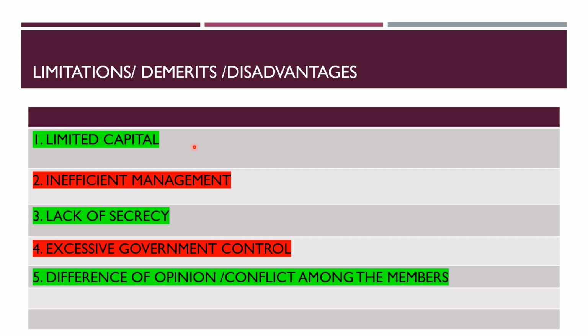So here we take up the summary for the limitations or the demerits or the disadvantages of the cooperative society. The first is insufficient funds, which means limited capital. The management is inefficient because there is no qualified experienced staff. It is very difficult to maintain the secrecy of operations in a cooperative society. There is so much excessive government control, and generally we see that there is difference of opinion or conflict among the members.